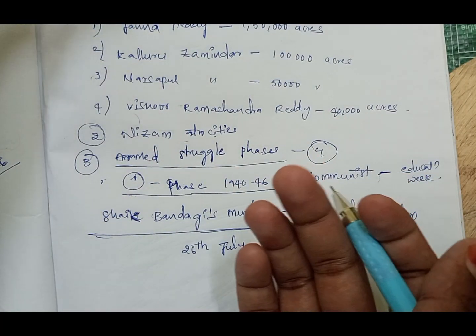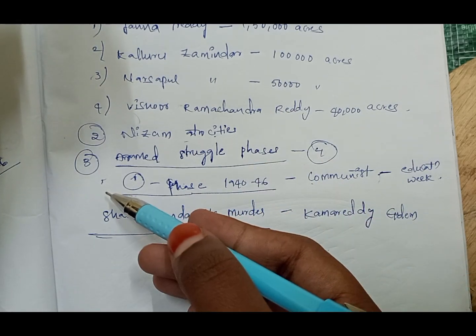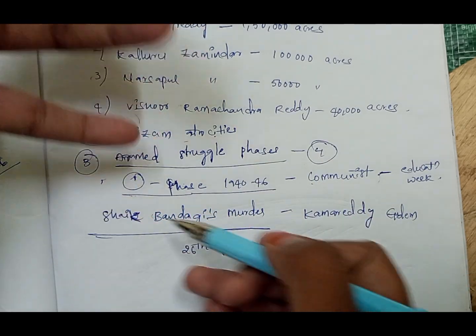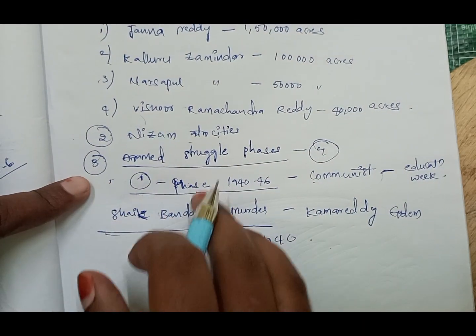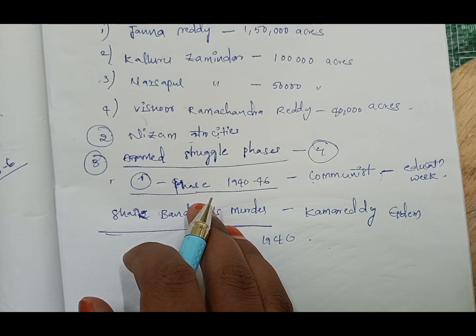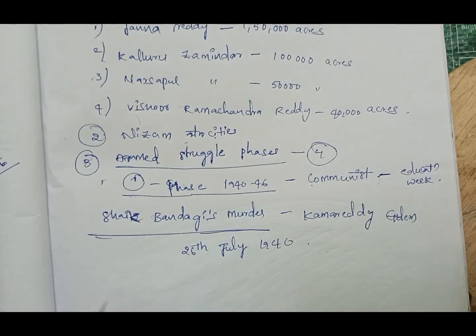Okay, so the play Mabumi influenced the armed struggle, and the armed struggle starts with the tribute to Sheikh Bandagi. So this is the first phase, and this incident became the inspiration for the Telangana armed struggle. Okay, the second phase.